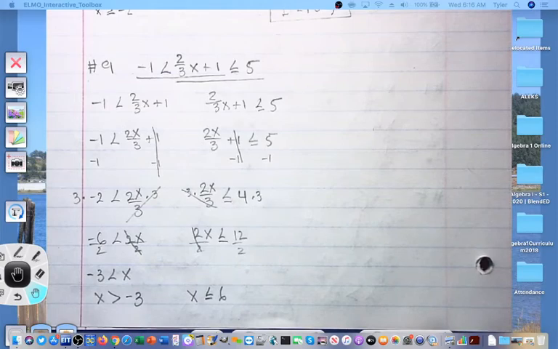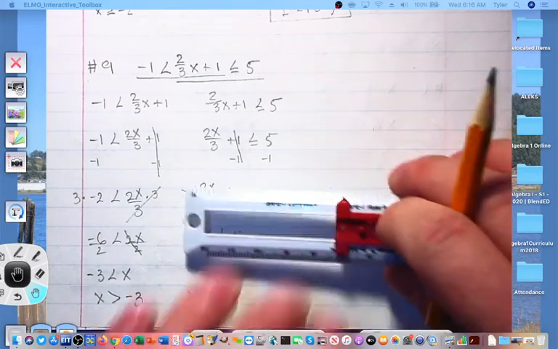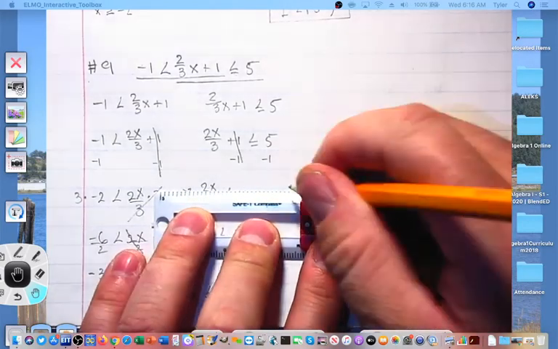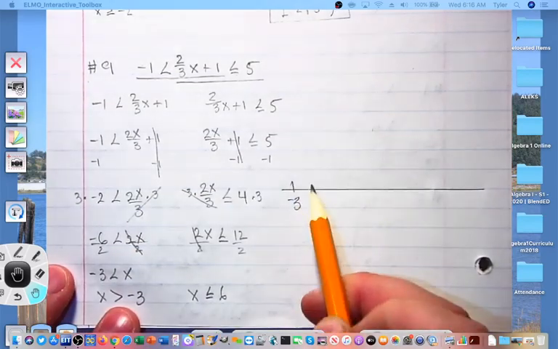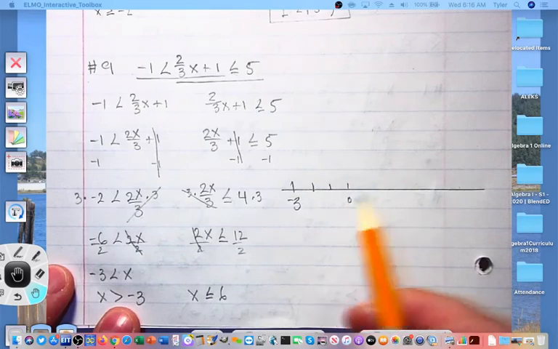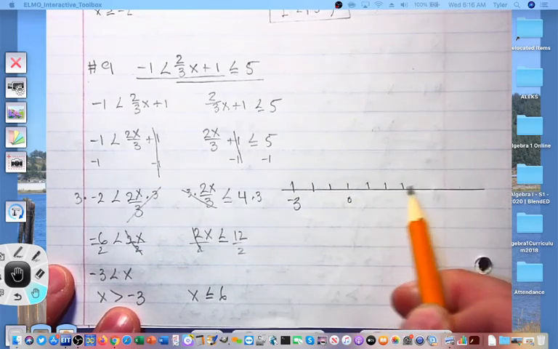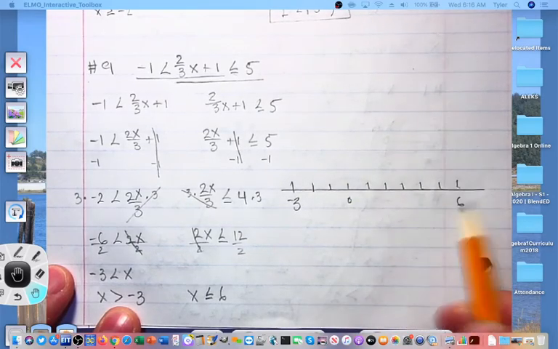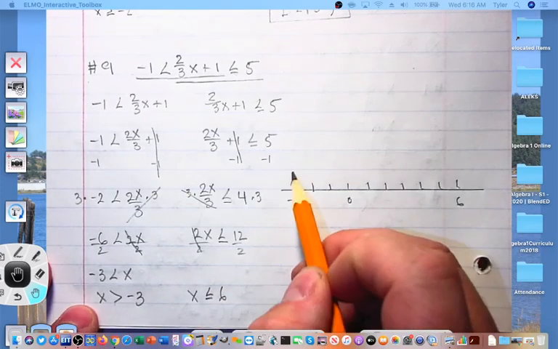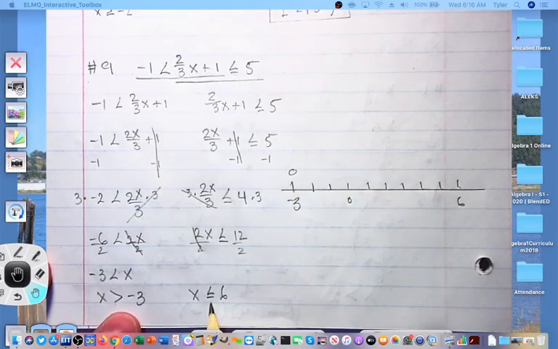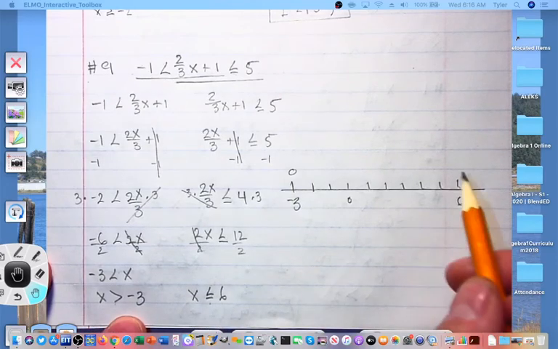Let's draw our number line with the numbers negative 3 to 6. So here we go. Start with negative 3, negative 2, negative 1, 0, 1, 2, 3, 4, 5, 6. Above my negative 3, I'm going to have an open circle for greater than. I'm going to have a closed circle above 6 for less than or equal to.